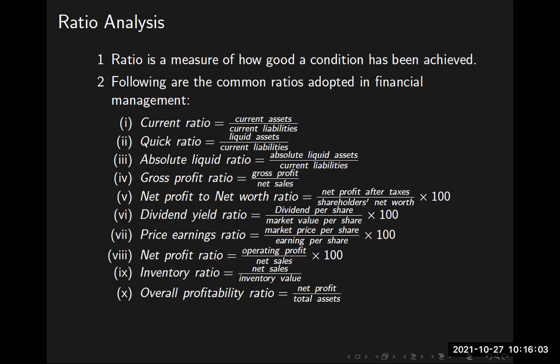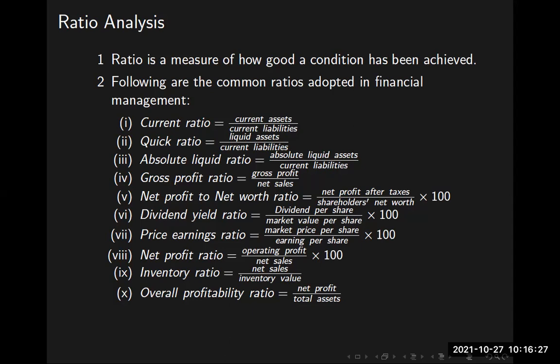Quick ratio equals liquid assets divided by current liabilities. Can you repeat? Quick ratio equals liquid assets divided by current liabilities.